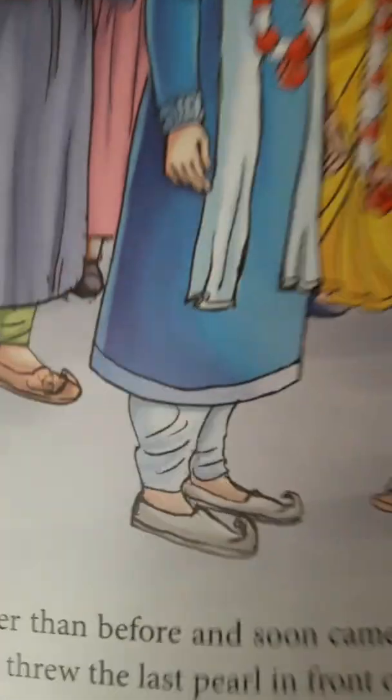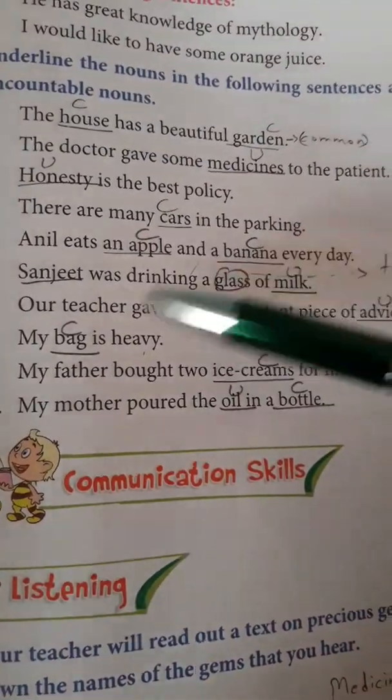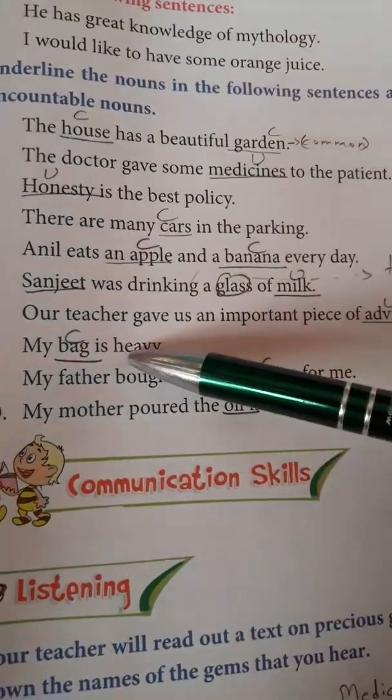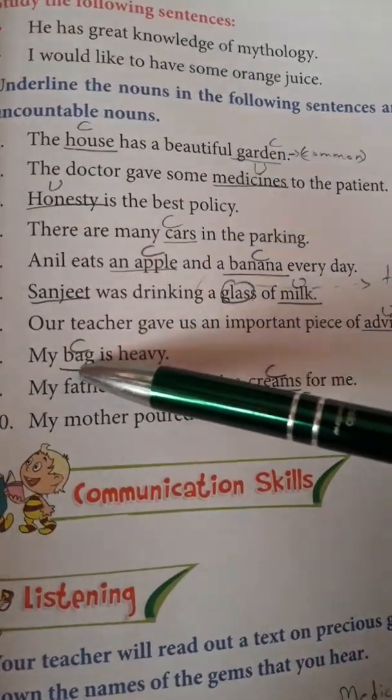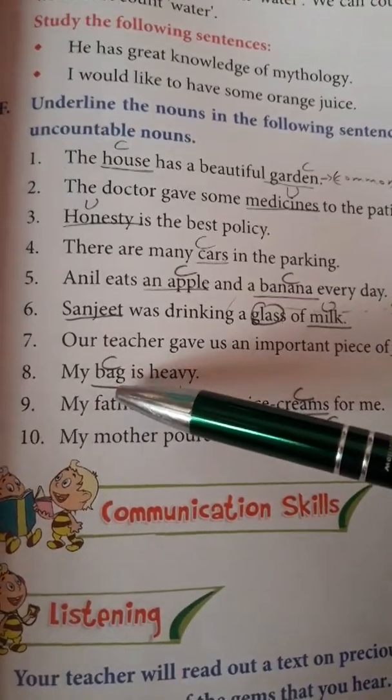Then from the second chapter, as usual, the exercises and the meanings you have to learn. Then the exercises, this type of questions, fill in the blanks. Then these about the countables and the uncountables. It can come like this: my bag is heavy, and bag is underlined. So you have to identify the kind of noun of the bag, which noun it is. It is countable or uncountable.